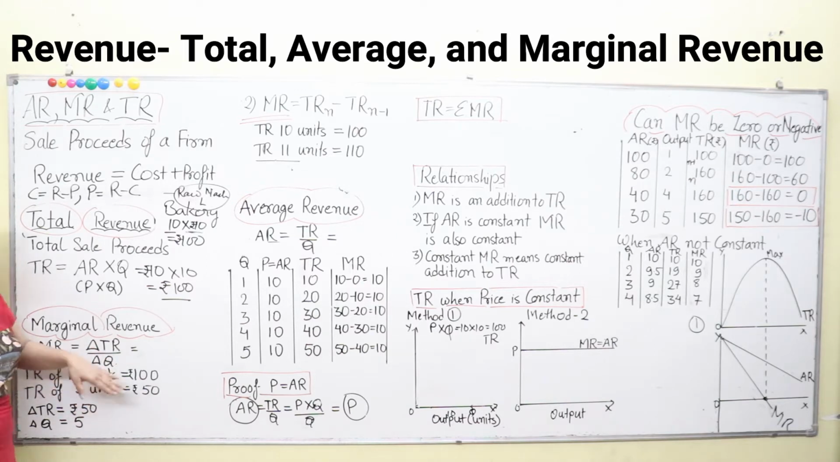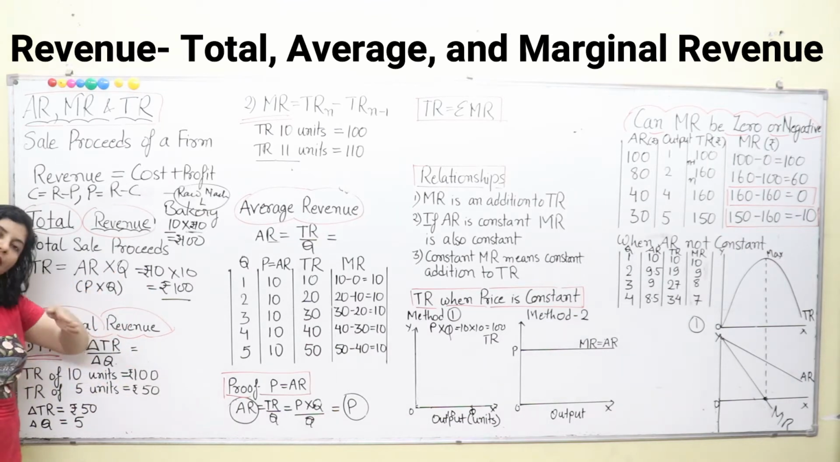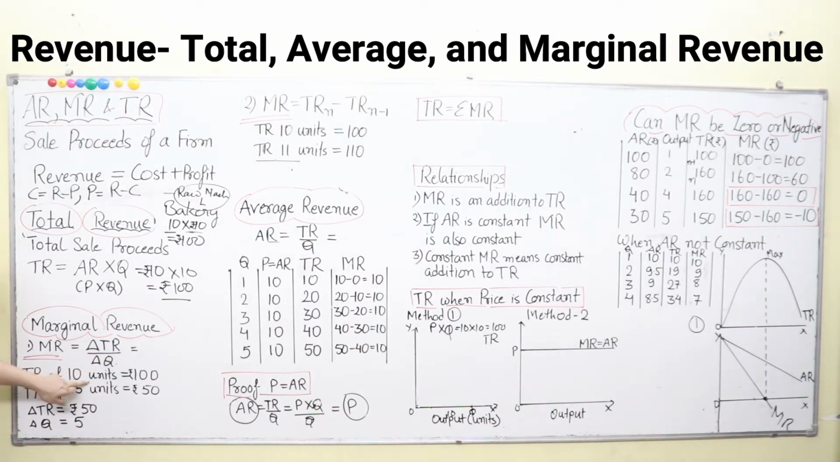That is the difference between the total revenue of some certain units minus the total revenue of one unit less of that particular commodity. Take for example, here we have taken one example. Look at it carefully. Total revenue of 10 units is equal to rupees 100, and total revenue of 5 units is equal to rupees 50.